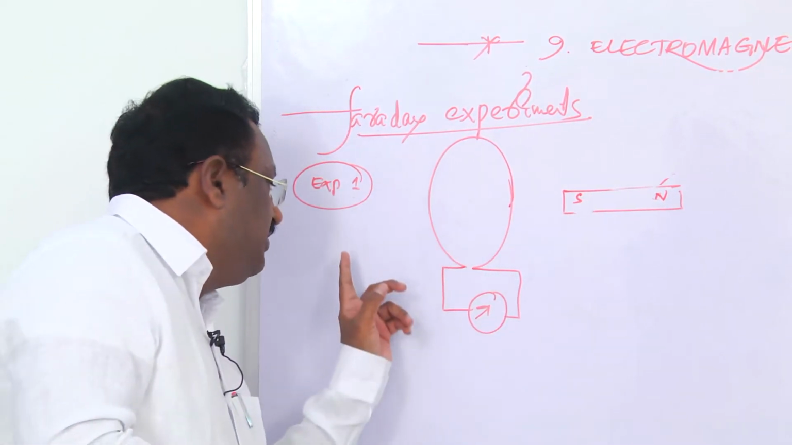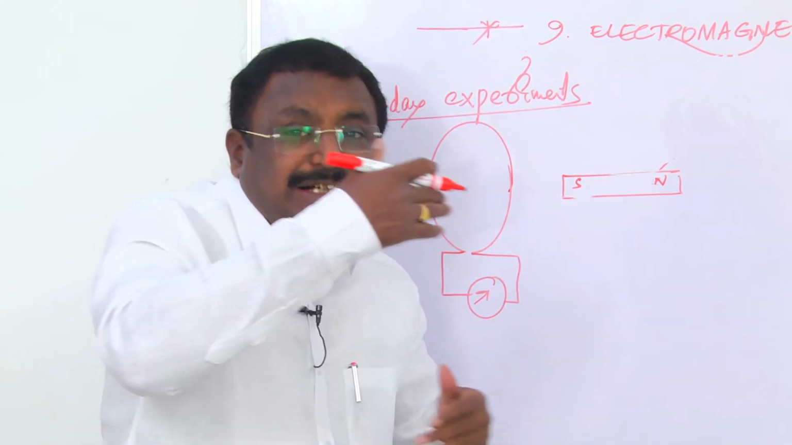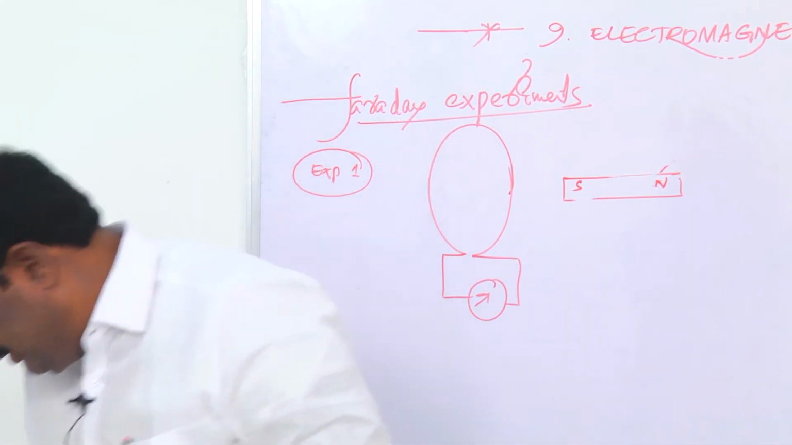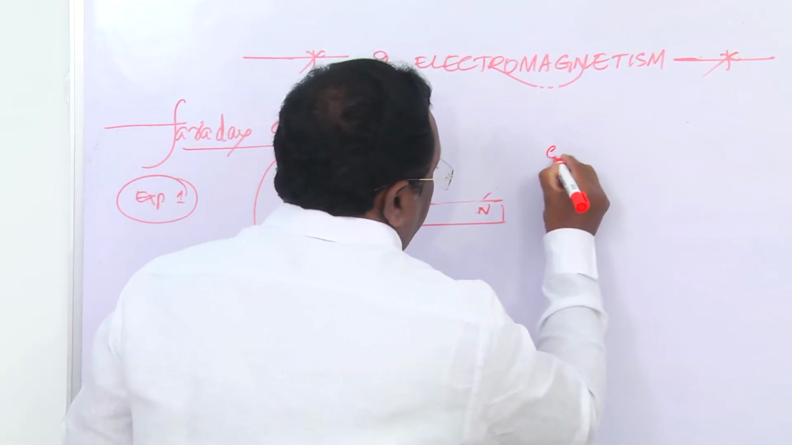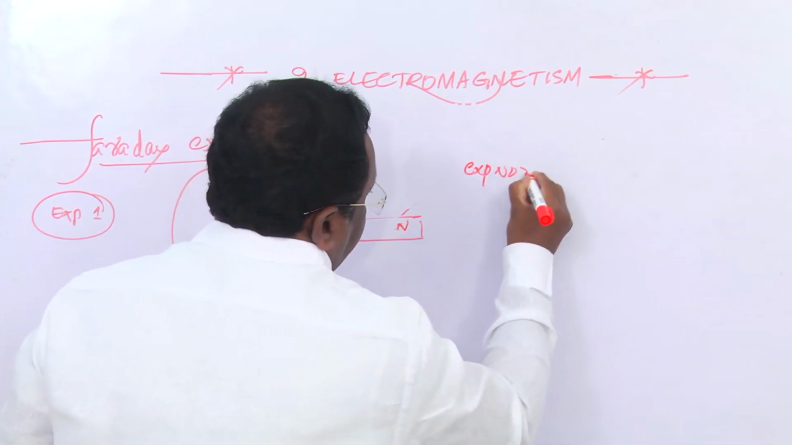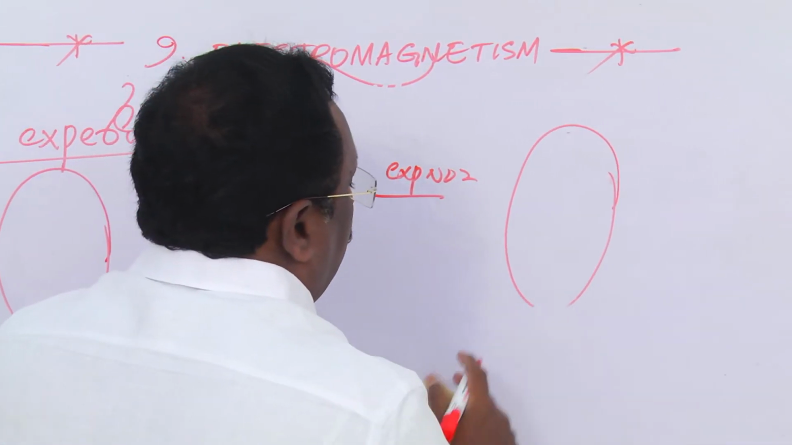Later, in the second experiment, this bar magnet is replaced by another current carrying coil like this. Experiment number 2. So this is the coil which is connected to the galvanometer.